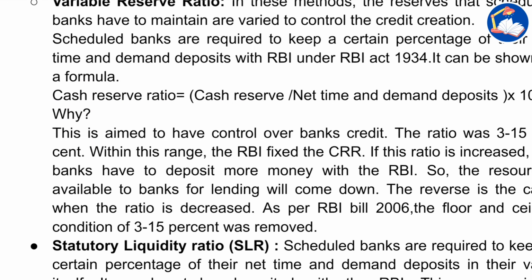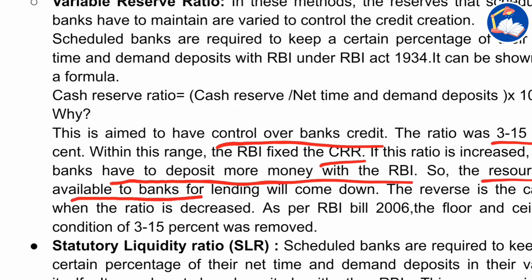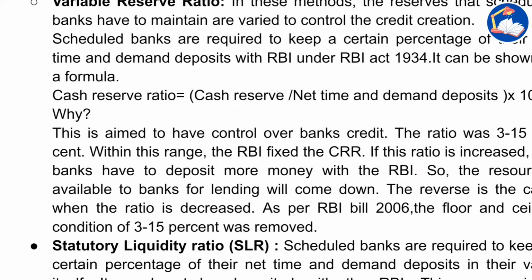So why this need of variable reserve ratio? This is aimed to have control over banks' credit. The ratio was 3 to 15 percentage. Within this range, RBI fixed the CRR, that is cash reserve ratio. If this ratio is increased, the banks have to deposit more money with RBI, so the resources available to the banks for lending will come down. The reverse is the case when the ratio is decreased. As per the RBI bill of 2006, the floor and ceiling condition of 3 to 15 percentage was removed.